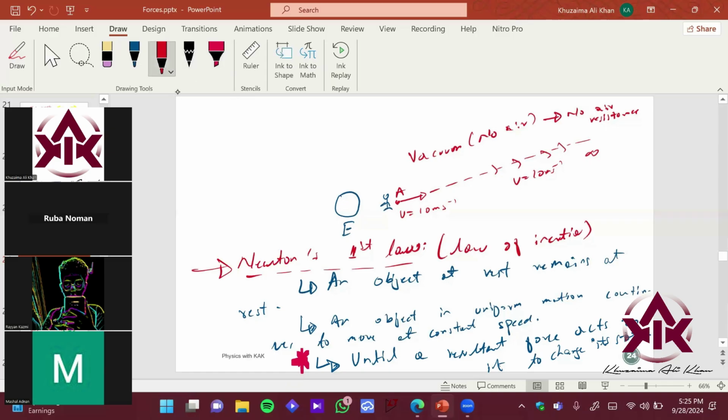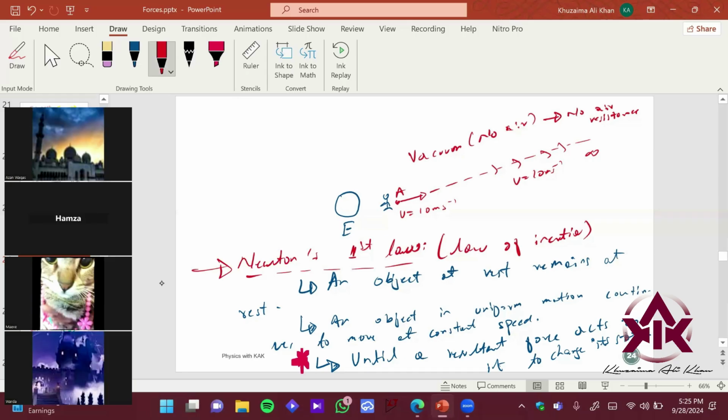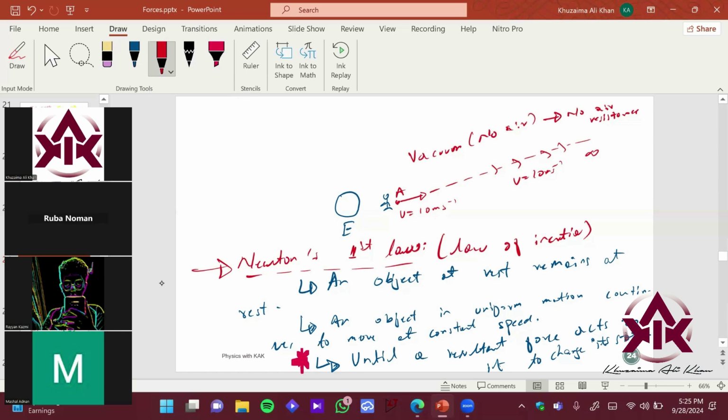Right? So this says that if an object is at rest, it will remain at rest, right? That makes sense. An object in continuous motion will keep moving at constant speed until and unless a resultant force acts on it to change its state. Imagine the moon is here, and say the object hits the moon. Then obviously the moon will provide an opposing force and the object will become stationary here, right? So a resultant force acted on it and it stopped, otherwise it would keep on moving, right? That is the summary, that is the crux of Newton's first law, right? I hope it makes sense.